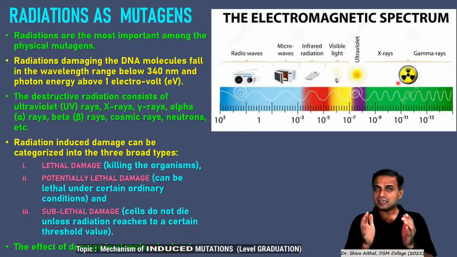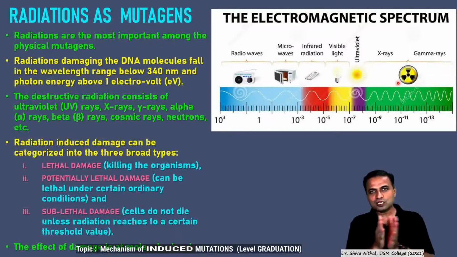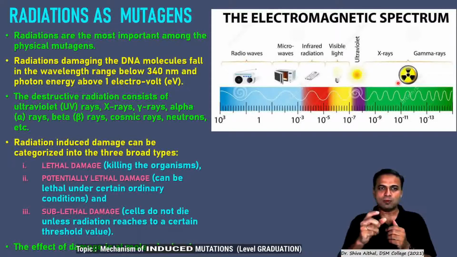So as the radiation assumes a shorter wavelength, that is below 340 nanometers, and a photon energy above 1 electron volt, that is 1 eV, it becomes dangerous. The destructive nature comes into play. The destructive radiation consists of ultraviolet light, X-rays, gamma rays, alpha rays, beta rays, cosmic rays, neutrons, etc.